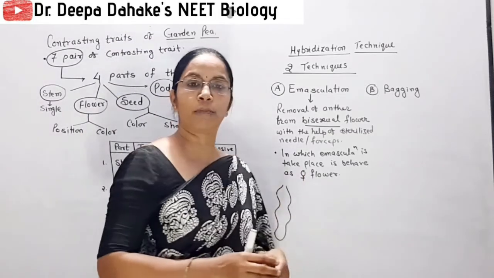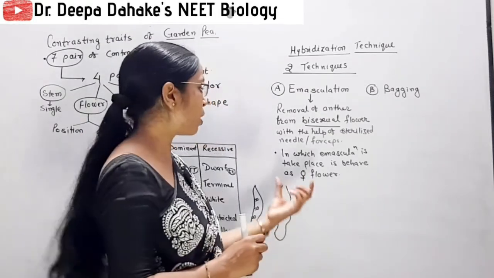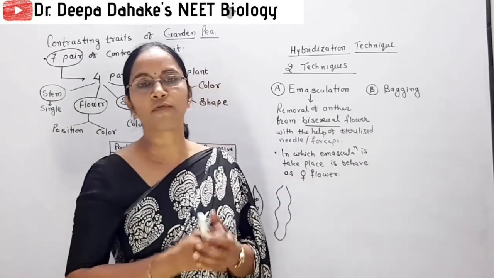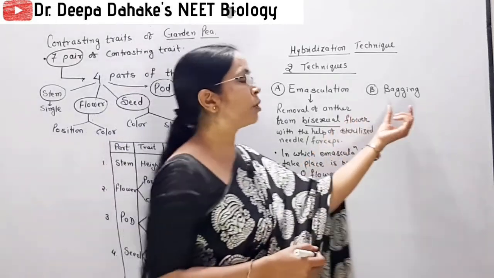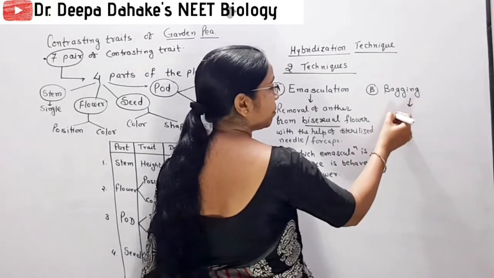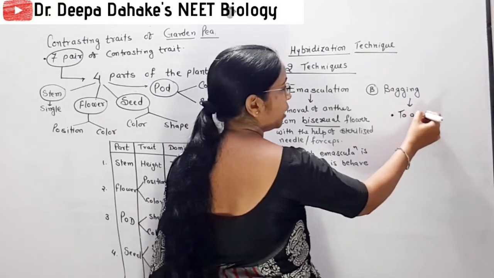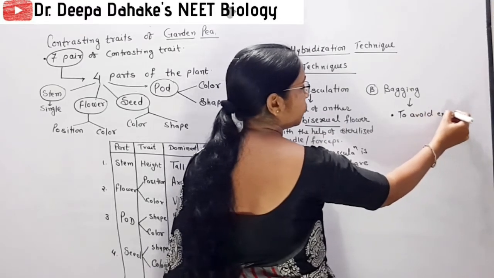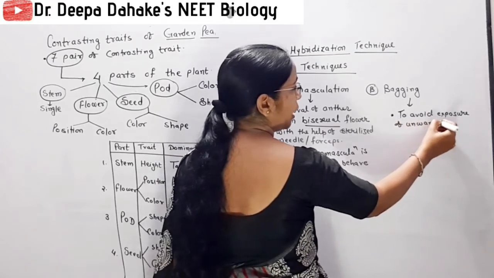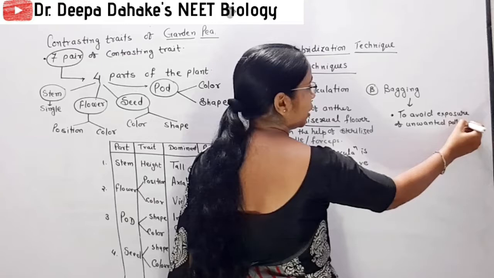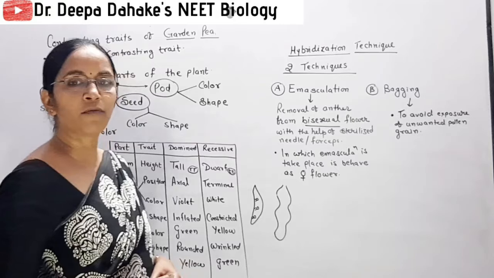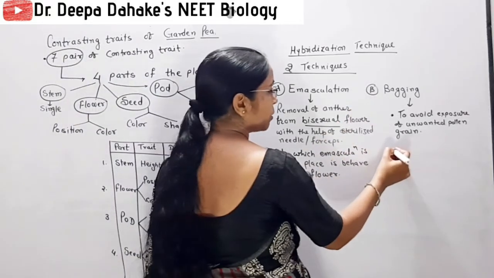After emasculation, you remember the emasculated flower, because now only the gynoecium is there. So to avoid the exposure of unwanted pollen grain, we go towards the process of bagging. Bagging, you remember, the purpose of bagging is to avoid exposure of undesired or unwanted pollen grains. So to protect the stigma from the exposure of unwanted pollen grain, we go towards bagging.